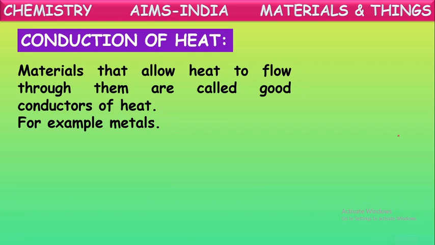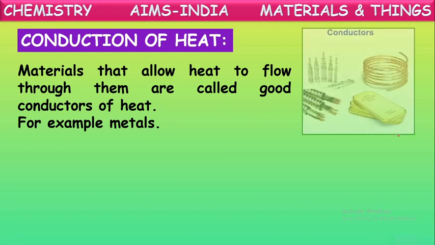If we take an iron rod, hold one side, and start heating the other side on the flame, immediately we feel hot in our hand where we touch the rod. Why? Because that heat is passed through the iron rod. So we can say these metallic objects are good conductors of heat. These are all made up of metals. They will conduct heat through them, so they are good conductors of heat.